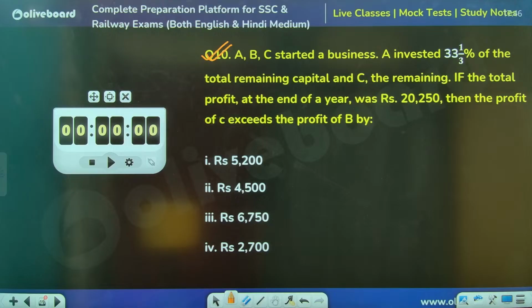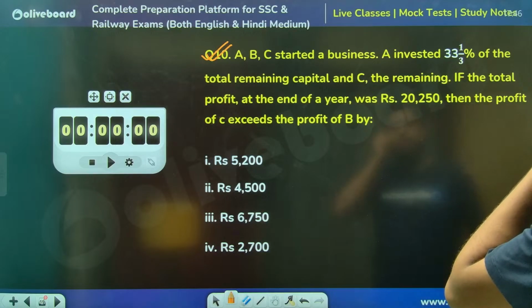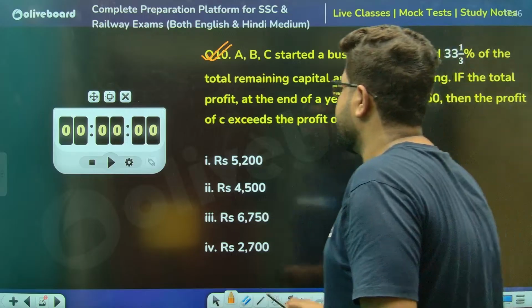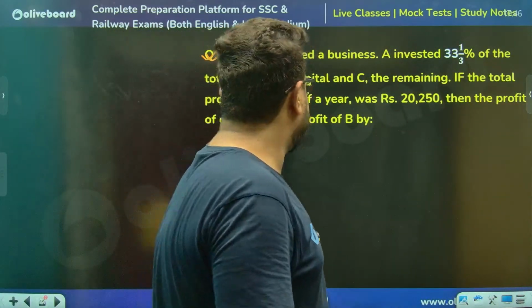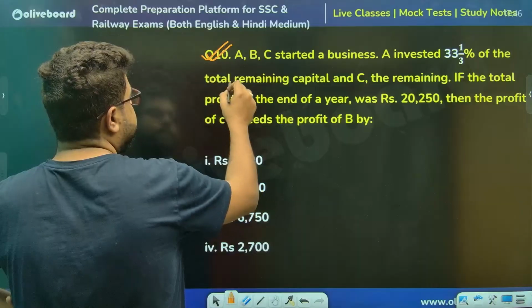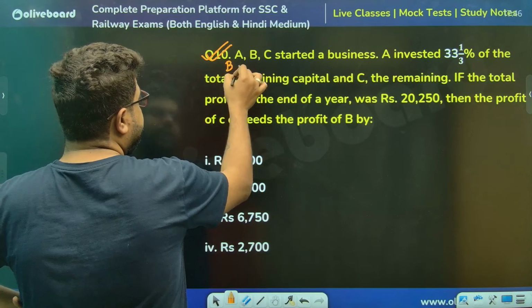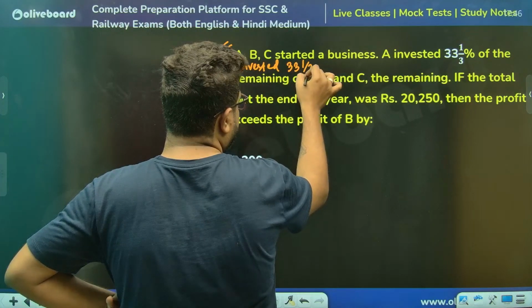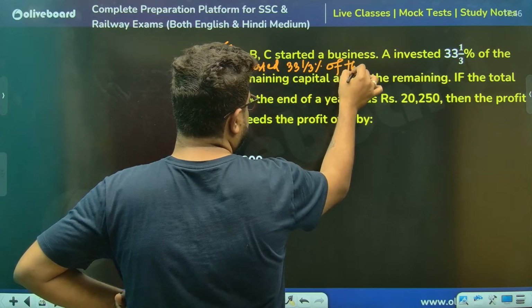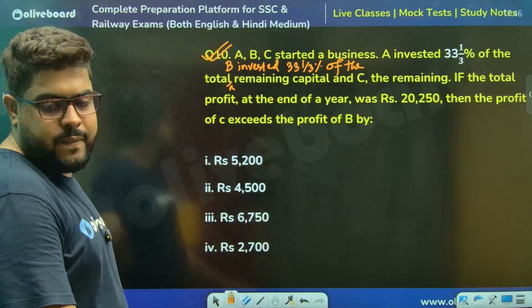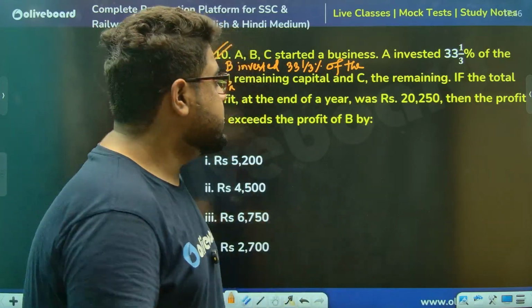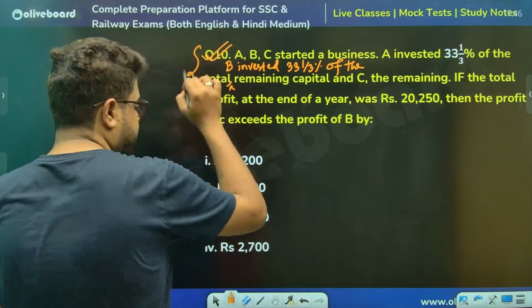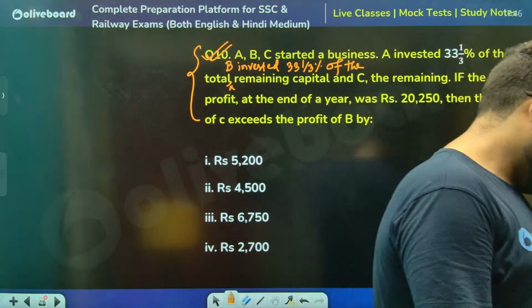Okay, let's go. B's investment is not given. Oh, oh, a printing mistake. Wait. B invested of the remaining capital. So this is how the question goes. My typist has made an error.